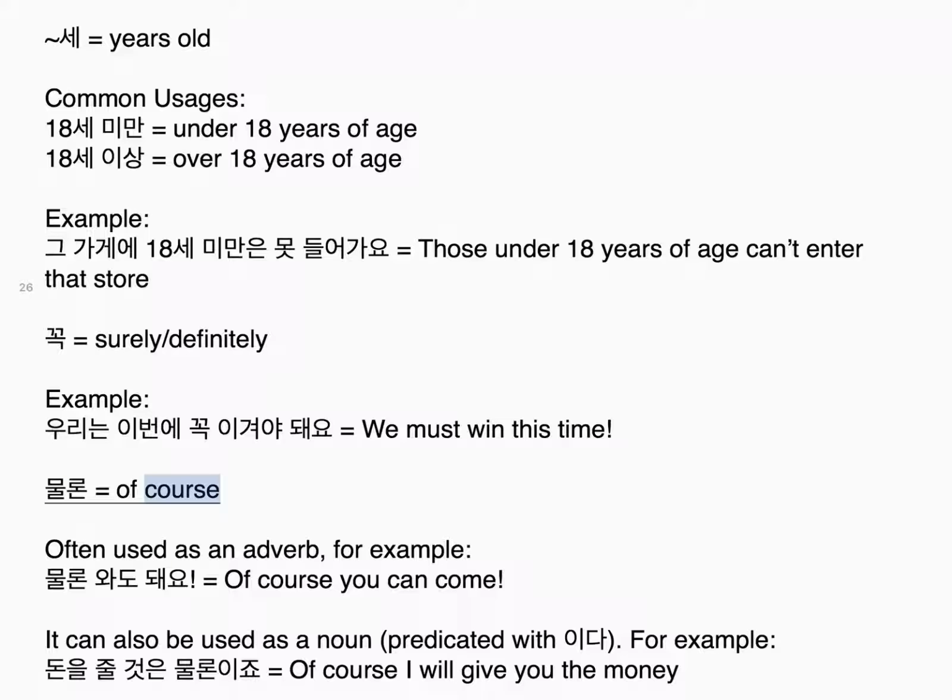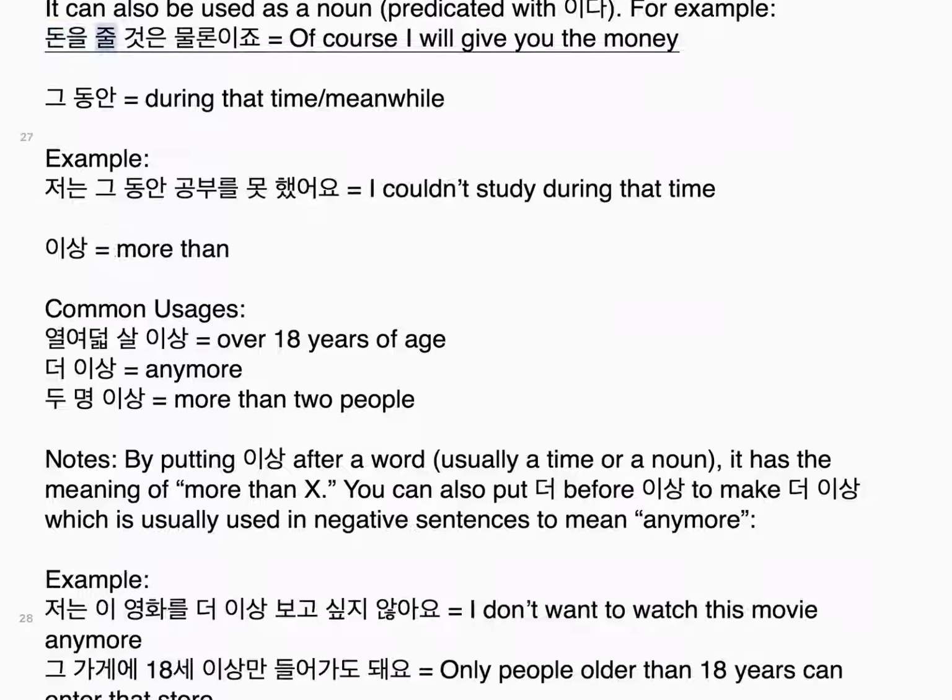물론, of course, often used as an adverb. For example, 물론 와도 돼요. Of course you can come. It can also be used as a noun, predicated with 이다. For example, 돈을 줄 것은 물론이죠. Of course I will give you the money. 그동안, during the time, meanwhile. Example: 저는 그동안 공부를 못 했어요. I couldn't study during that time.